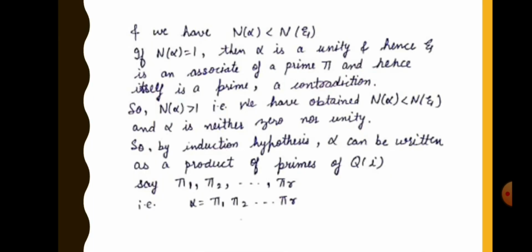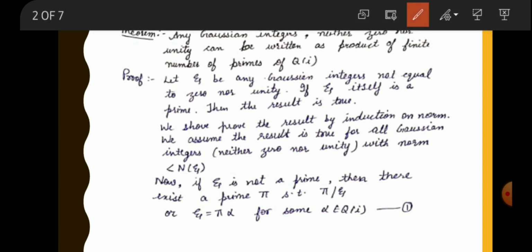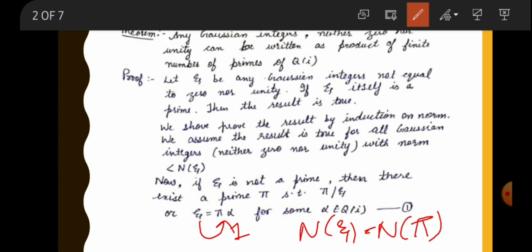And we have norm of alpha is less than norm of xi. If norm of alpha is equal to 1, then norm of xi is equal to norm of pi, where xi is an associate of pi and pi is prime.